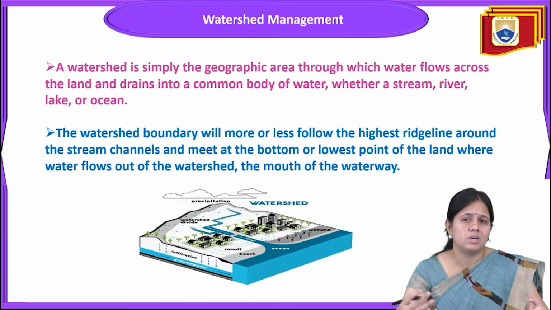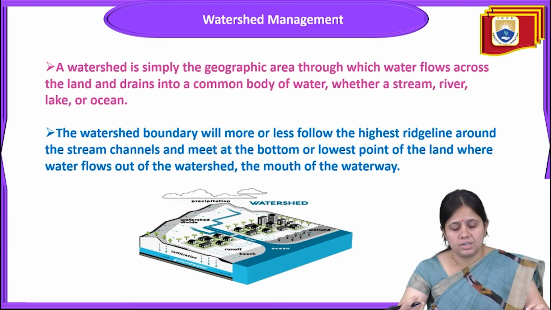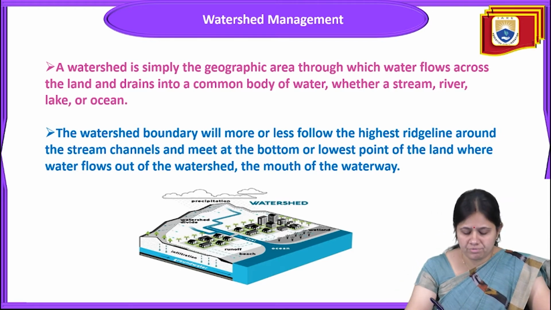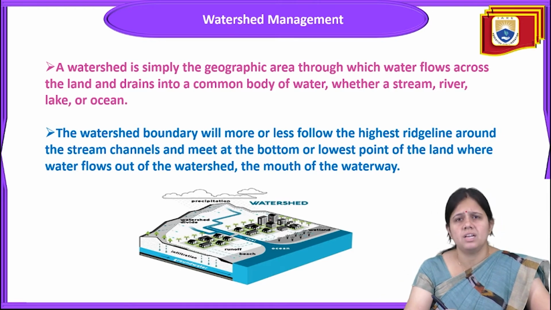So first of all, what is a watershed? A watershed is a geographical area through which water flows across the land and drains into a common body of water, like a stream, river, lake, or ocean. This is called a watershed. It is a geographical area onto which water flows across the land and drains into the common body of water.